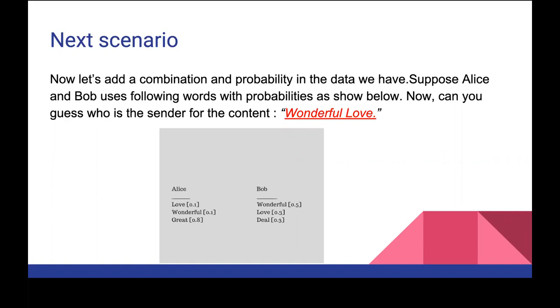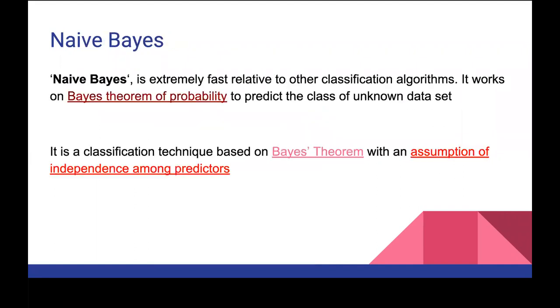Whereas Bob has the probability of using the word wonderful as 0.5, love has 0.3, and I think deal has 0.3. So that's 1.1, I think the probability went more than 1, but it's okay. So now in this case, which one will you select? Bob. Right, so Bob has a higher probability for using the word wonderful, 0.5, and that is the reason you can say that it is most probably that this mail came from Bob. Okay, so let's try to see.